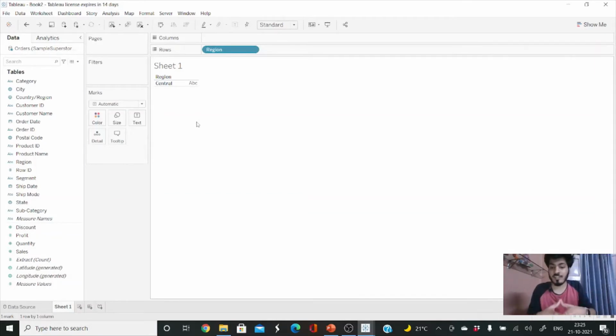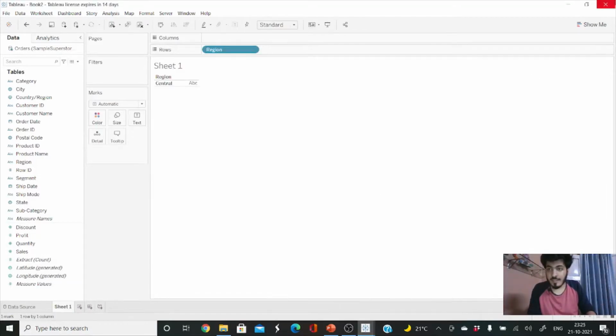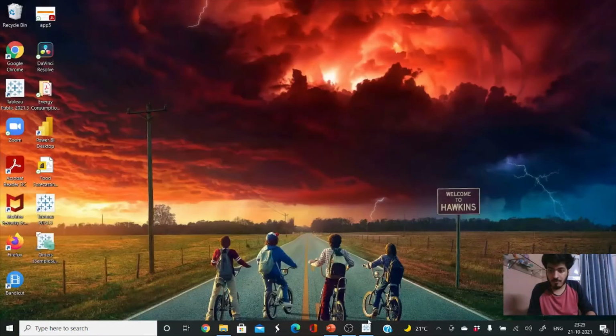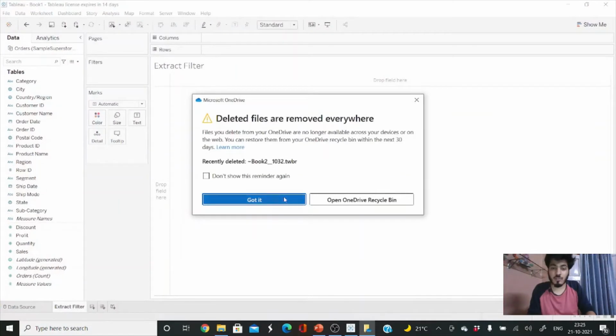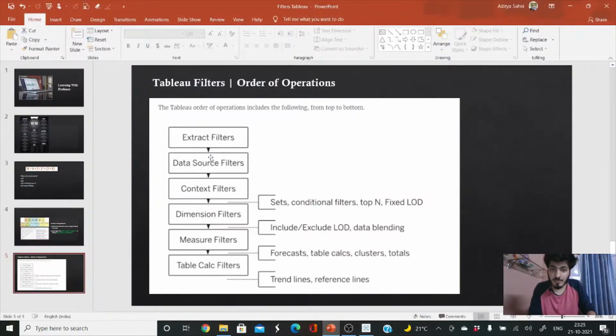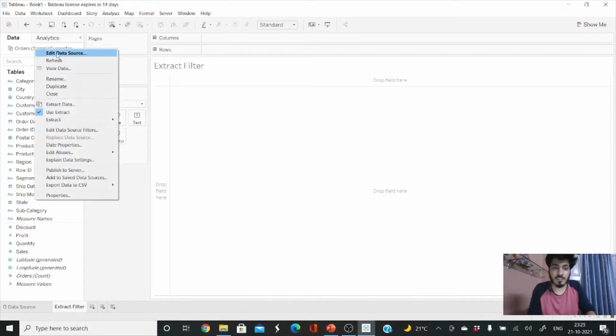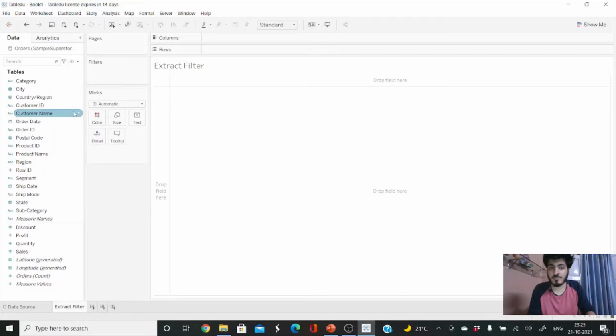I hope you are clear with that. So now let us move on to our second type of filter, that is the data source filter. You guys might be remembering, the second filter is the data source filter. For applying the data source filter, first let us remove this extract filter. So I'll just click on don't use extract for now.